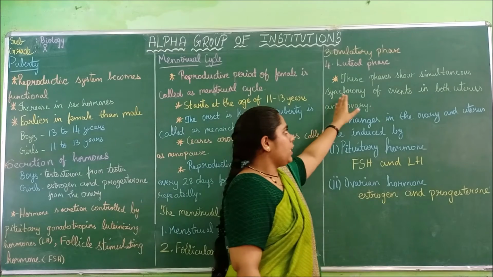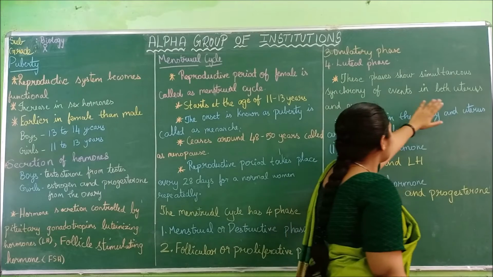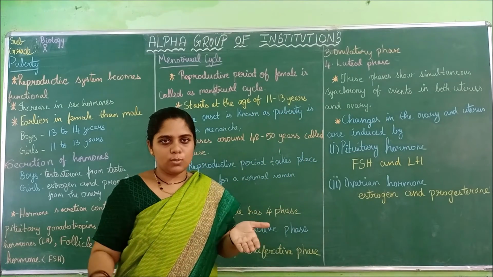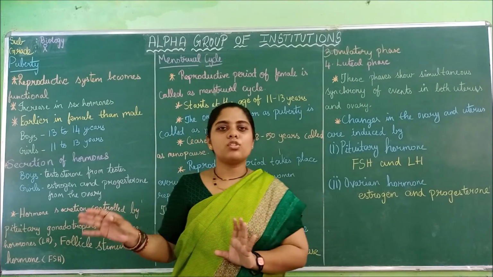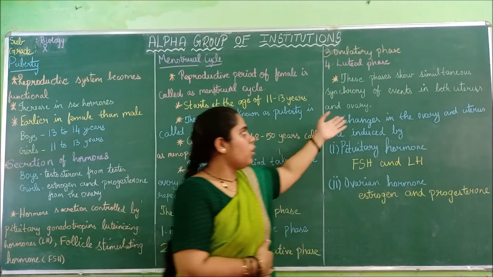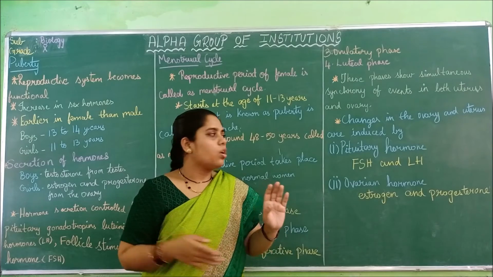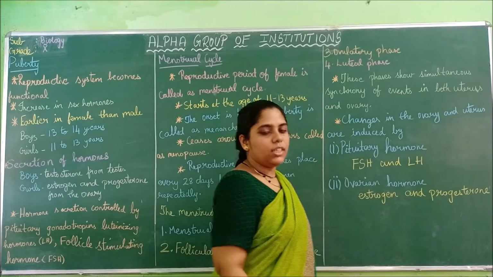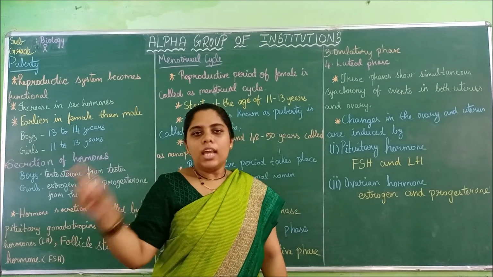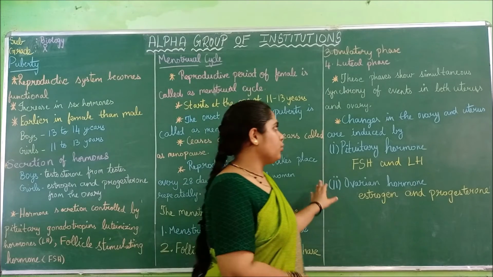Next, these phases show simultaneous synchrony of events in both the uterus and ovary. So in each phase, changes will happen. The same changes will happen in each of the phases, in both uterus and ovary at a time. So that is what is mentioned. In each phase, different types of changes happen, and every month the same changes happen in both the ovary and uterus.